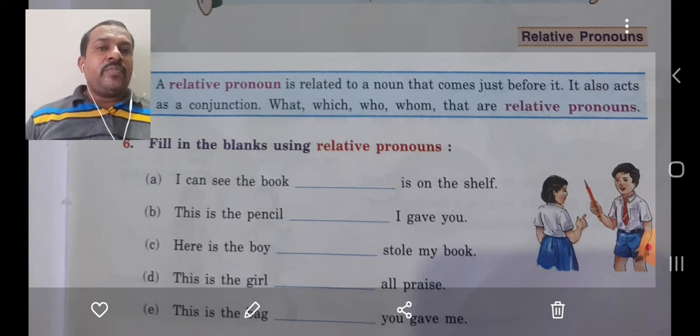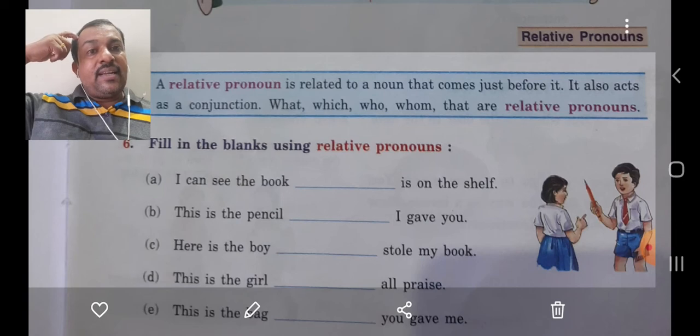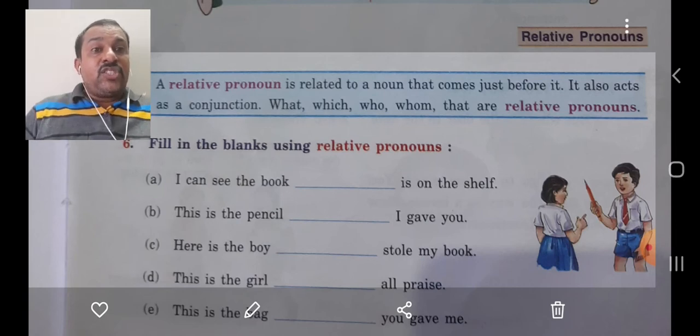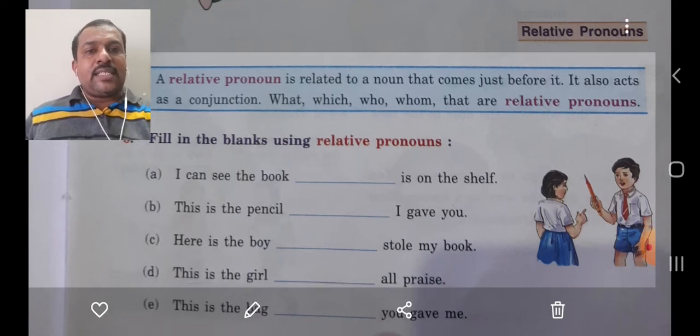So you should see that there should be a noun before these relative pronouns. They are used as a conjunction. What is a conjunction? They are connecting words, right? They connect one sentence to the other sentence, so they are called connecting conjunctions. So relative pronouns also do the same work. Now let us go through the exercises.